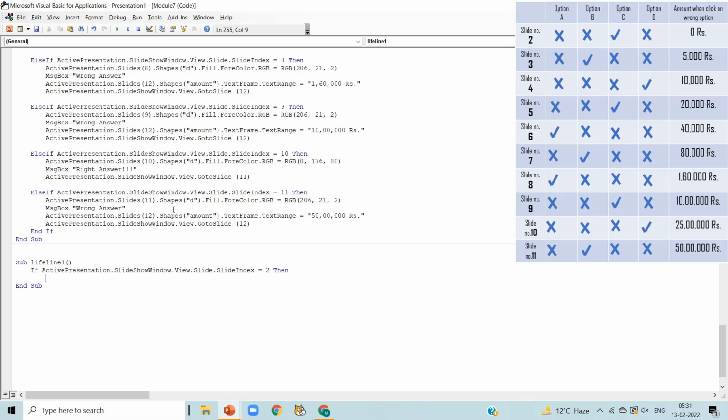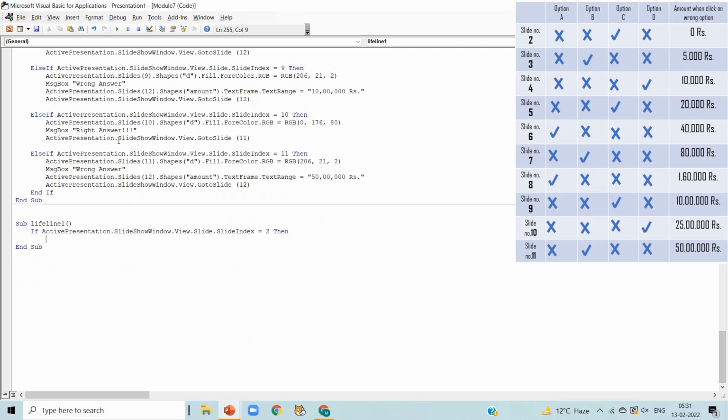Now we have 2 incorrect options here. Actually we have 3 incorrect options. Option C is correct only. So now copy the line active presentation dot slide dot shape dot text frame dot text range. Copy and paste it here.